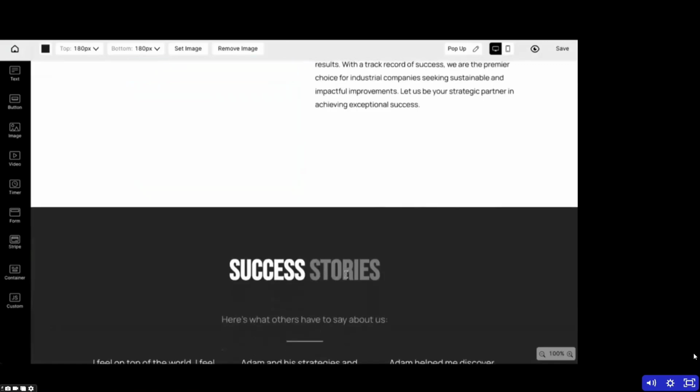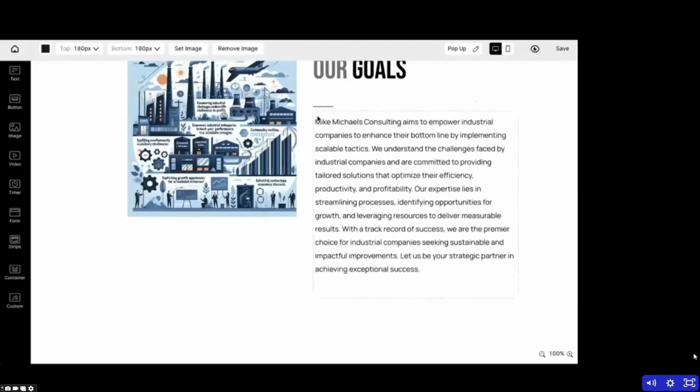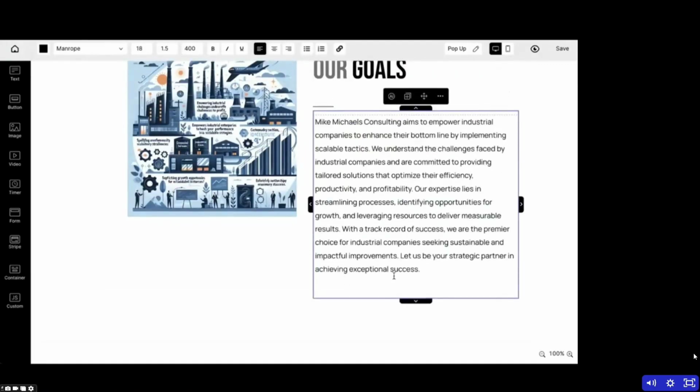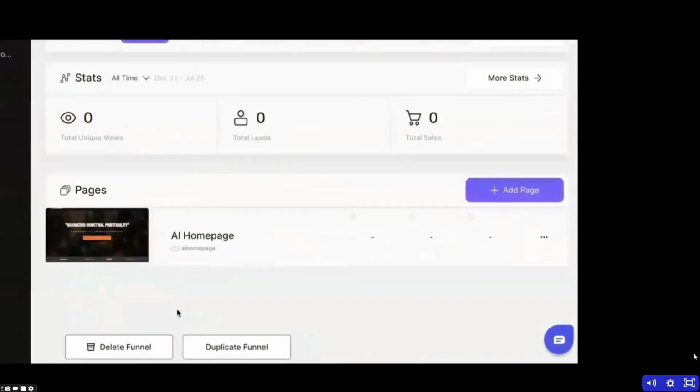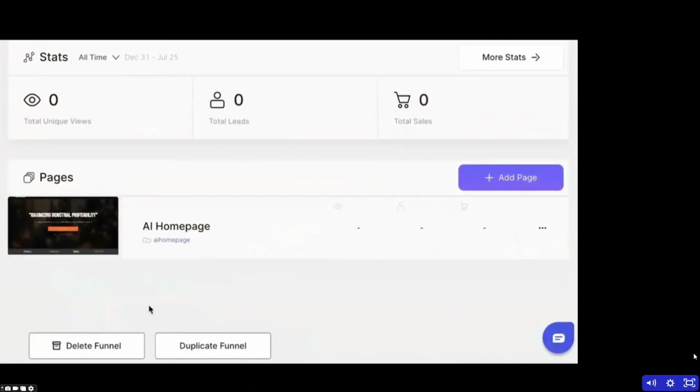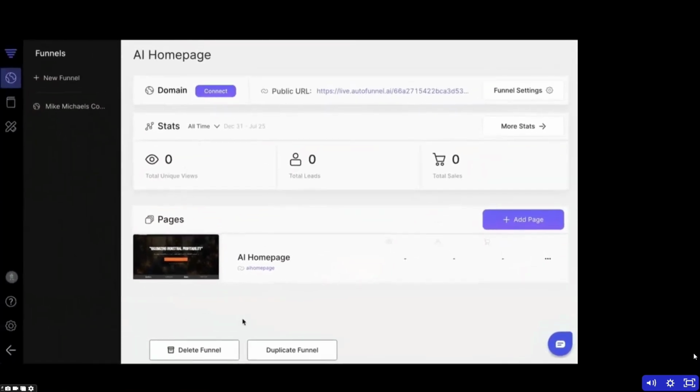We talk about the goals of his company, and all of this is, of course, custom copy written just for Mike Michaels. Now I'm going to go ahead and go back home. So here we go, our first funnel for Mike. And remember, we can create as many funnels for him as we want. This is inside of his own sub account, as many books, as many podcasts, as many workflows, all specifically for one client using AutoFunnel.